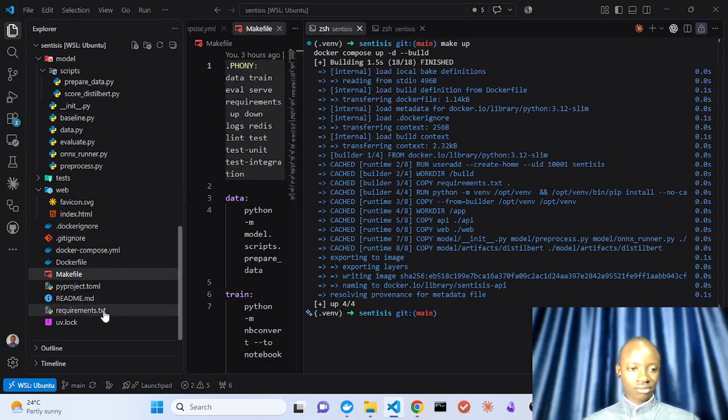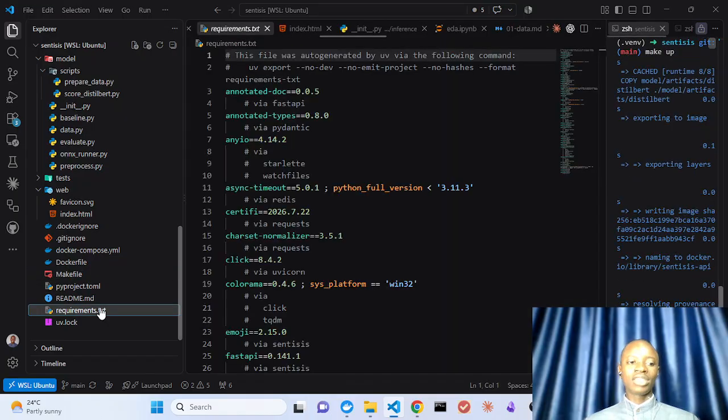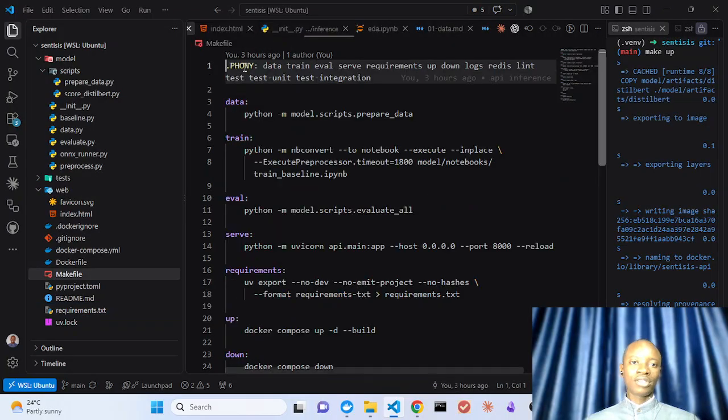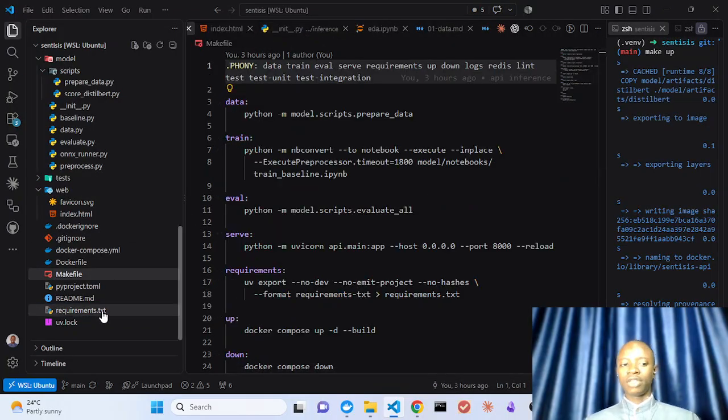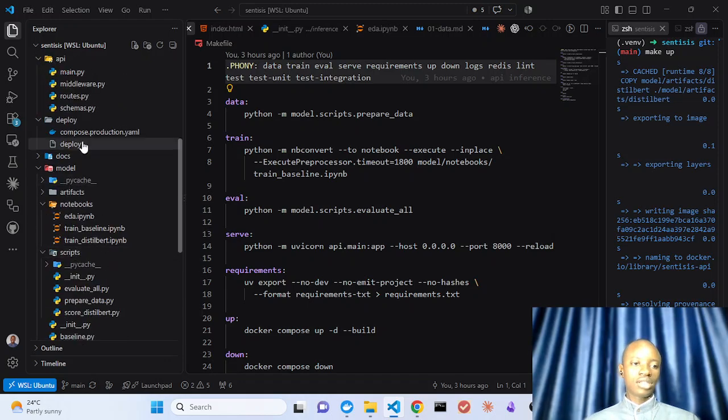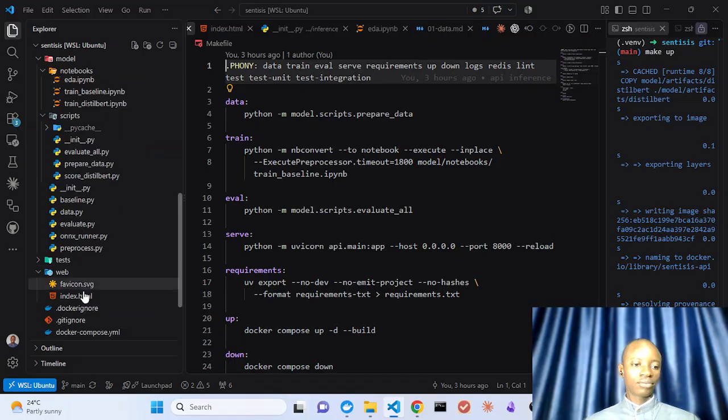We also have this requirements.txt, which was generated because of the spec in the document sent across to me. It's not actually needed because I use uv for virtual environment management, but definitely pip with requirements.txt is also in this. And this is the web folder.